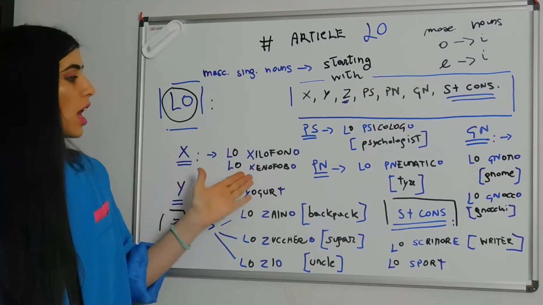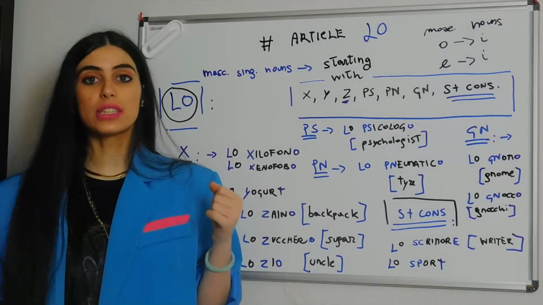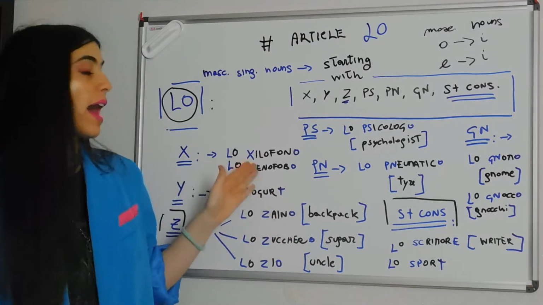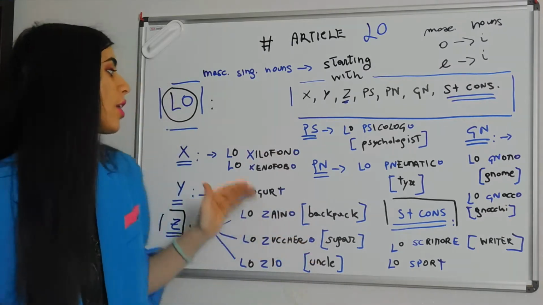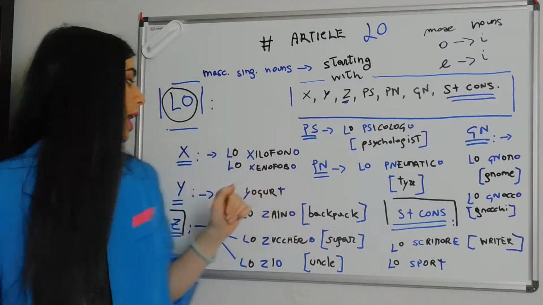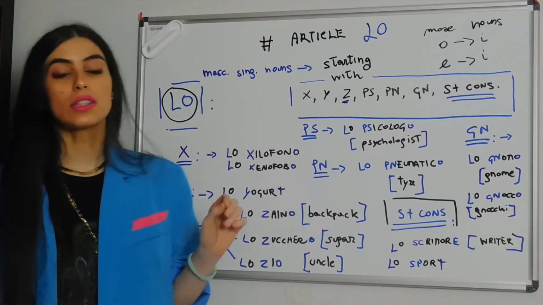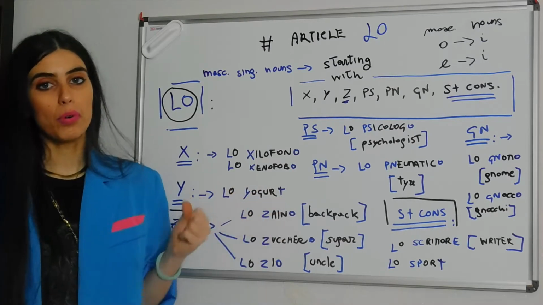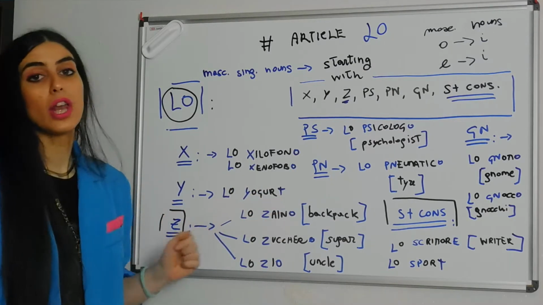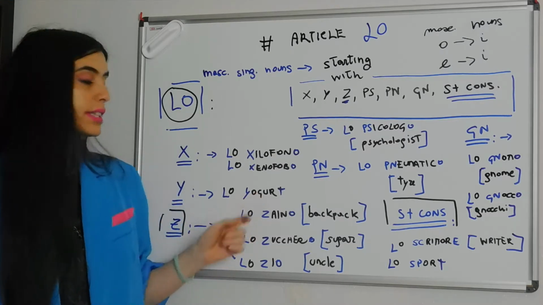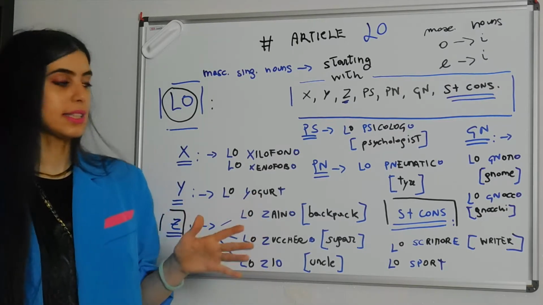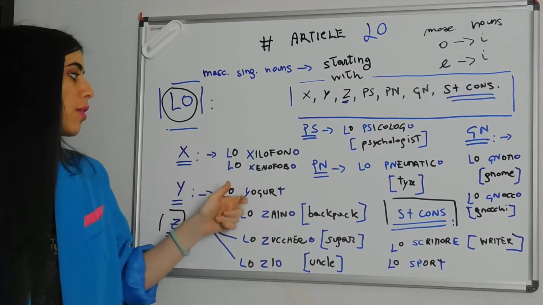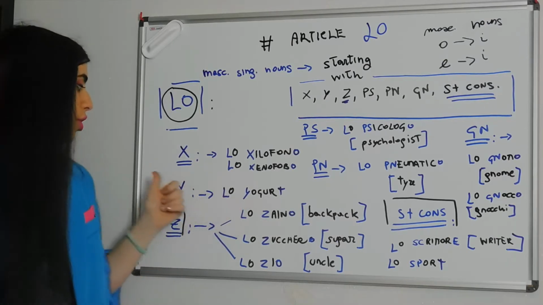And guys, those are words that come from ancient Greek. X is not part of our alphabet. We don't have many other nouns starting with X. So that's pretty much it about X. Let's go to Y. Again, Y is not part of our alphabet. Therefore, we really don't have it. The only noun that we have imported in this case from English is this one, lo yogurt, spelt without the H, but the meaning and the pronunciation are the same. So we have lo xilofono, lo xenofobo for X, lo yogurt for Y.